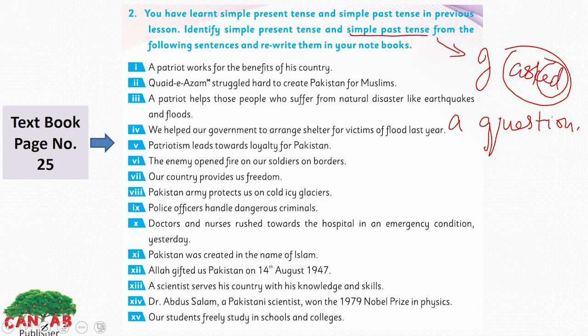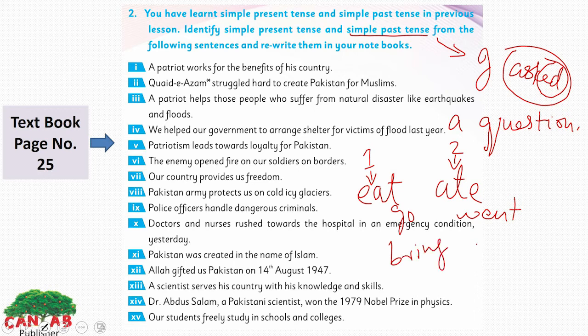What are irregular verbs? Like eat, ate. This is the first form of the verb and this is the second form. Go, went, bring, brought. Except for these irregular verbs, for the rest of the verbs we add ed to make simple past tense.